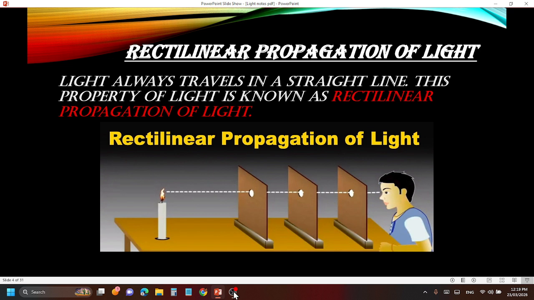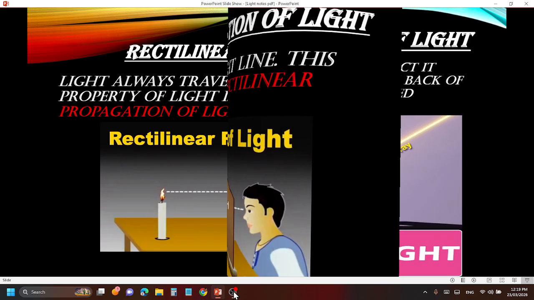There is an experiment given in a picture, in which a boy has taken three cardboards and made a hole in the same alignment, and he sees a candle flame through the holes. He sees that the light comes in straight. But if he moves one of the cardboards, he cannot see it, because the light's path is blocked, as light always travels in a straight line. So this was rectilinear propagation of light. Clear, sorted. Let us move to the next topic.